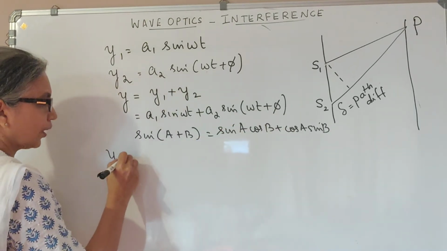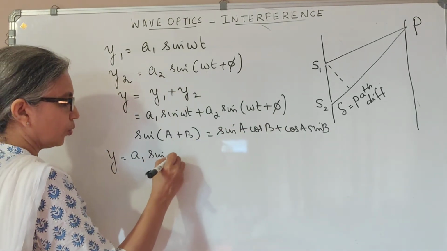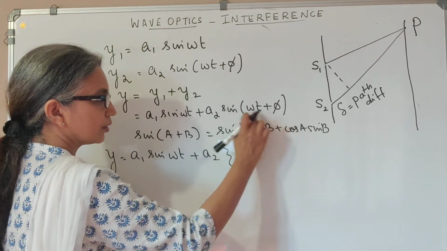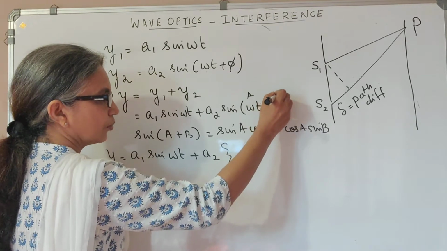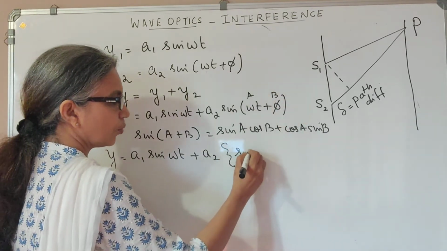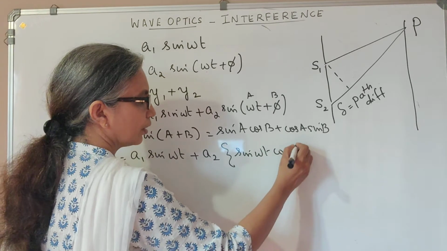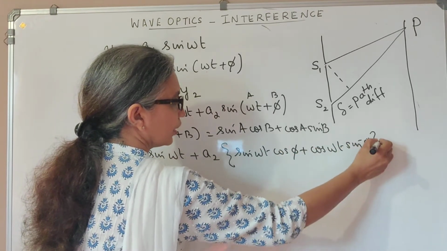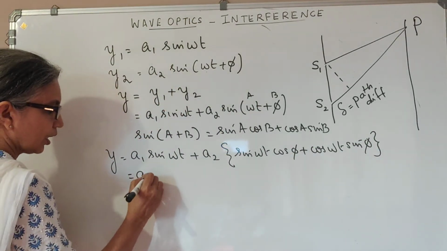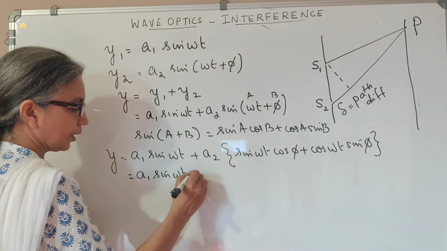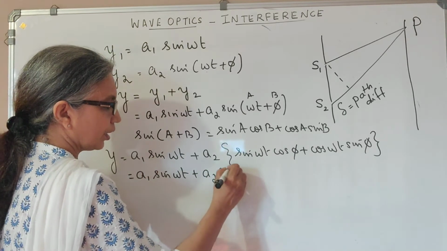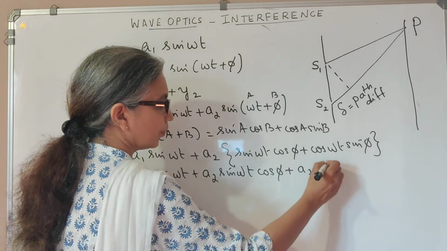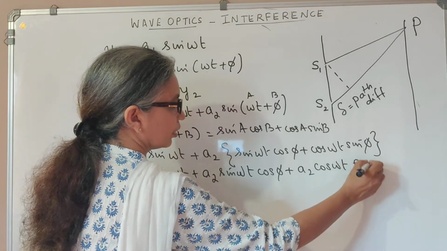So I may write y = A1 sin omega t plus A2 times the bracket, sin omega t cos phi plus cos omega t sin phi. I then open the bracket to get A1 sin omega t plus A2 sin omega t cos phi plus A2 cos omega t sin phi.